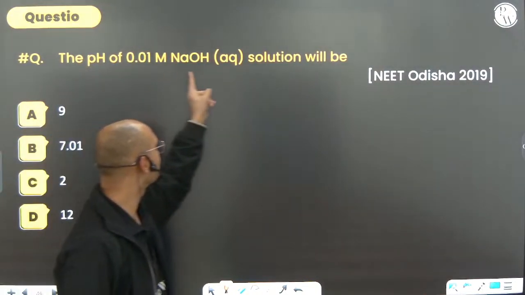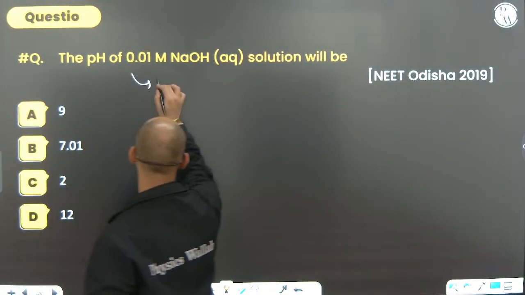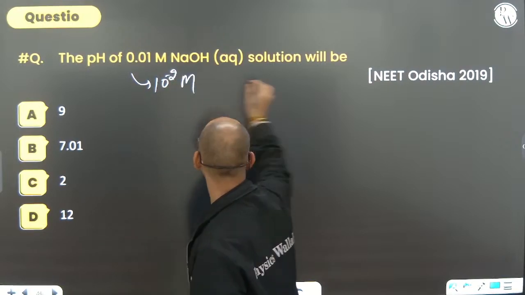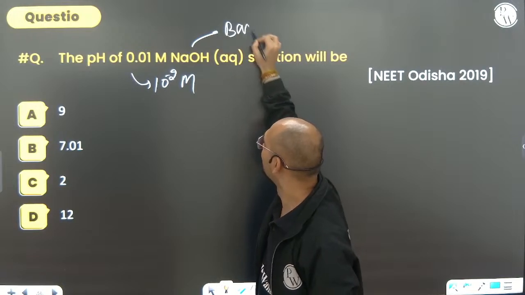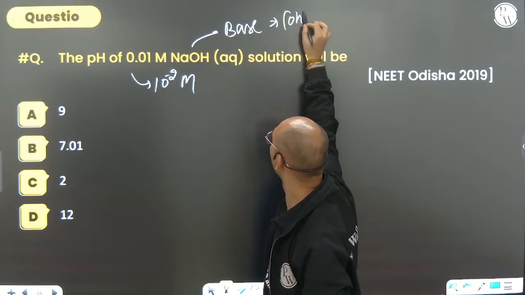Next, the pH of 0.01 molar, which means 10 to the power minus 2 molar, aqueous solution of NaOH will be. Now it is asking for pH, and NaOH is a base. Base gives OH minus.